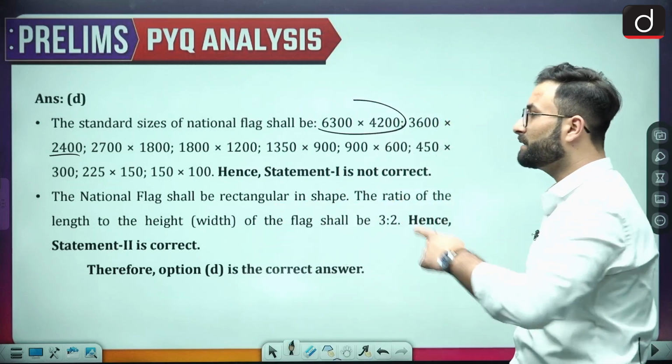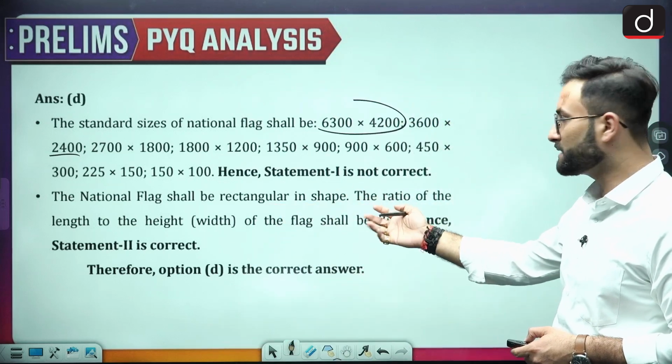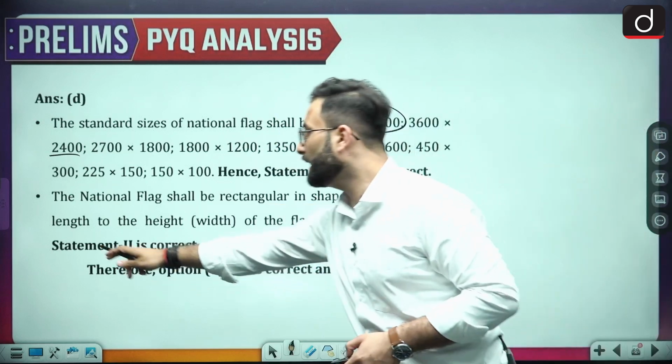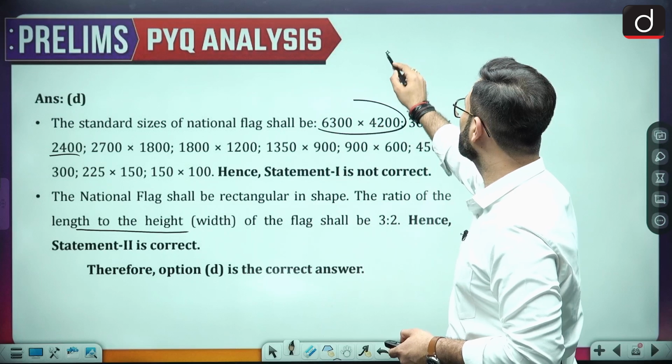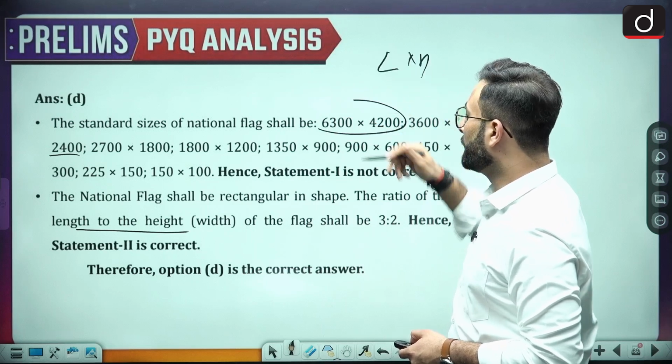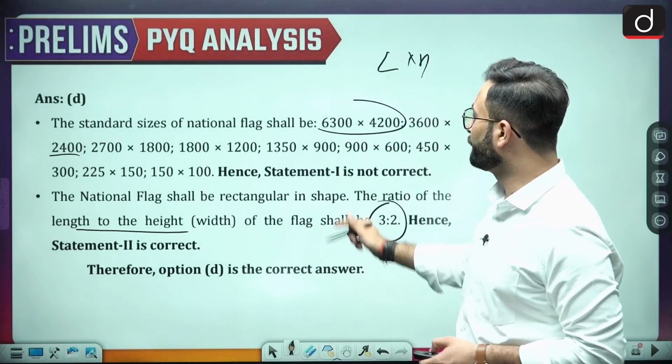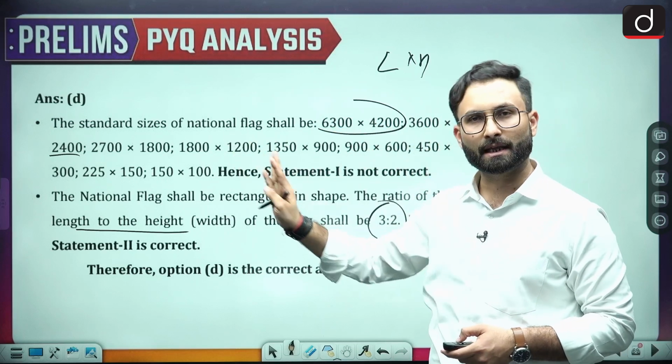Coming to the next one, the national flag shall be rectangular in shape, and the ratio of the length to the height, okay, length to the height, should be 3:2. If you go through all these sizes, you will find that the ratio is there.